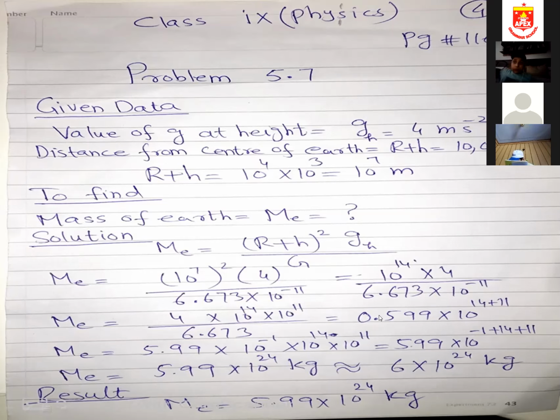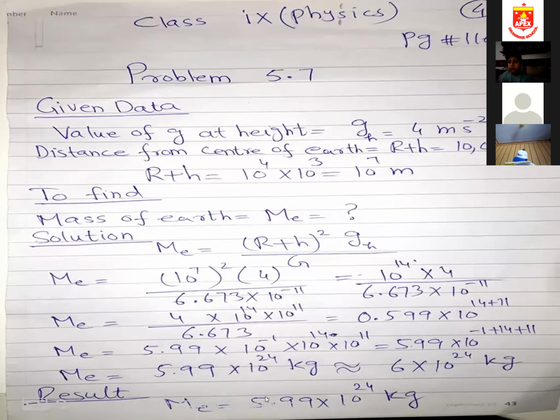Again, I converted 0.599: I shift this point to after 5. Because I'm moving from left to right, the power will be 10 power minus 1. Again, the bases are the same, power will be added. 11 plus 14 minus 1, you will get 10 power 24. 14 plus 11 is 25, 25 minus 1 is 24. So my mass of the earth is found to be 5.99 multiplied by 10 power 24 kilograms.